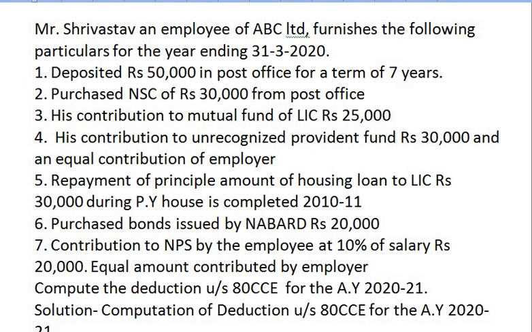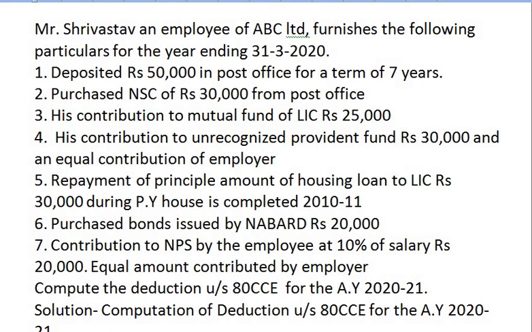Next is repayment of principal amount of housing loan to life insurance company is rupees 30,000 during previous year, and the house is completed in the year 2010-11. Next, purchased bonds issued by NABARD rupees 20,000.